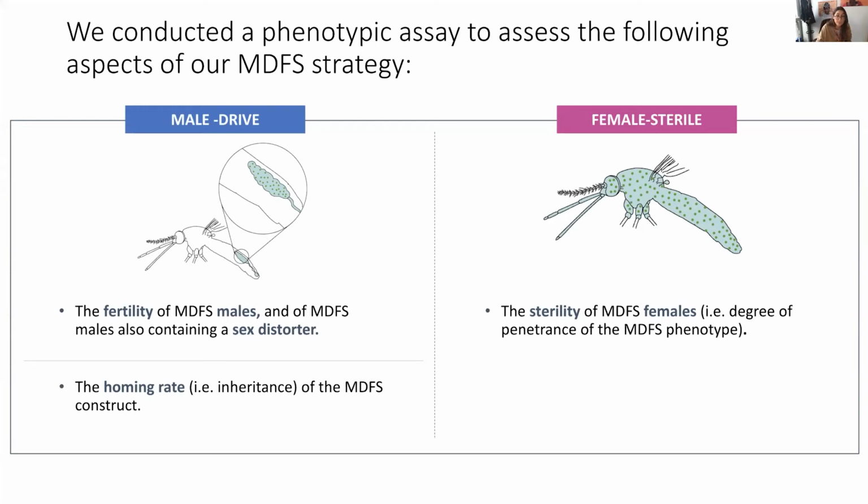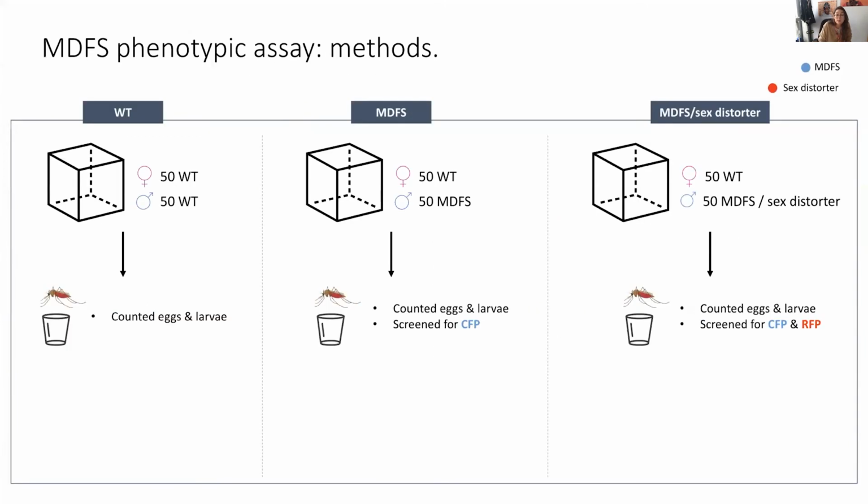So we set up three cages: our wild-type control cage that contained 50 females and 50 males, our MDFS experimental cage, which contains 50 females and 50 MDFS males, and our MDFS and sex distorter cage, which contained 50 females and 50 trans-heterozygote MDFS sex distorter males.